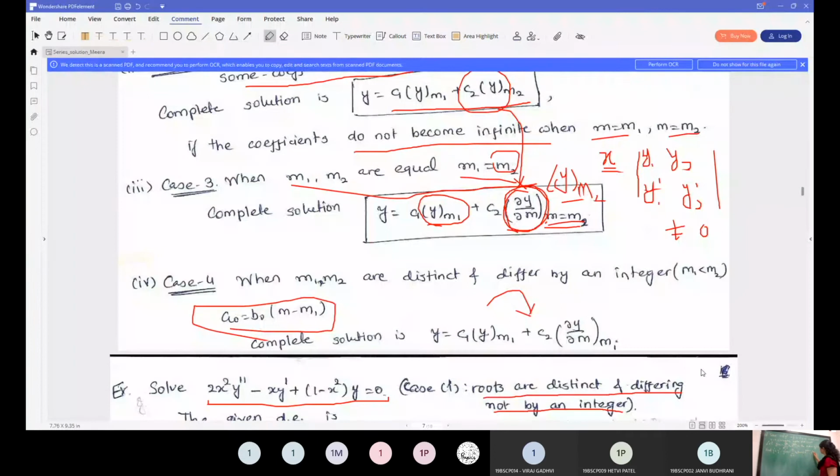And what will be y double dash of x? Now this factor will come with this one and one power will be reduced. So in that case, the infinite series will be summation from 0 to infinity ak into k plus m into k plus m minus 1 into x raised to k plus m minus 2. Are you able to see the last line I have written?